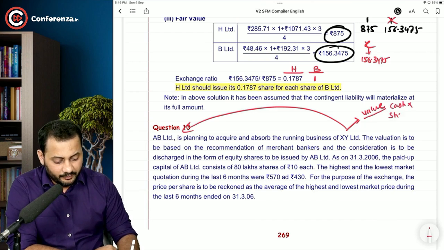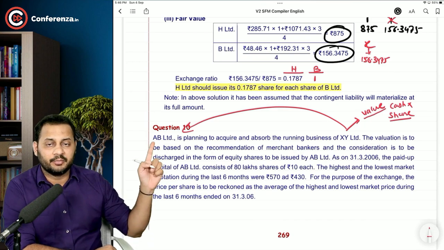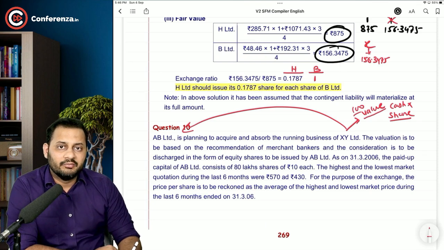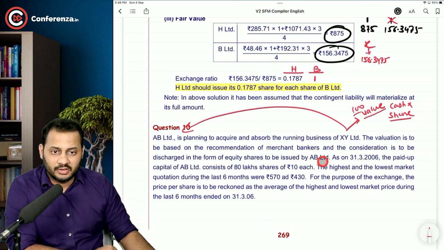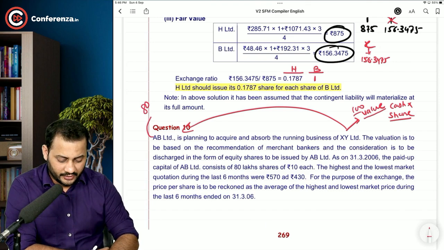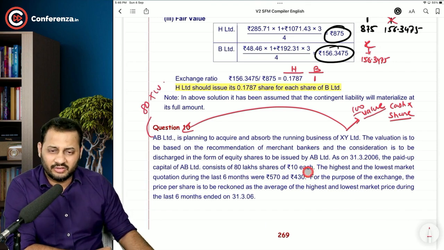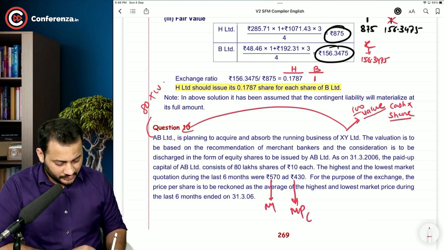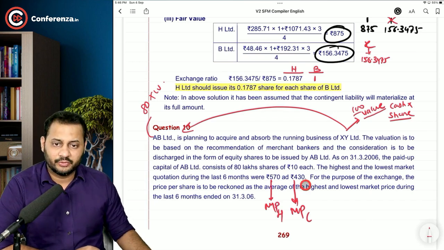cash. We will give them shares in our company worth that much value. So if 100 crore becomes payable to that company, we will give them shares of 100 crores in our company. Is to be discharged in the form of equity shares. The paid up capital of AB Limited consists of 80 lakh shares of 10 each. So this is the data related to the acquirer, 80 lakh shares of 10 each. As such, not that relevant, I think. The highest and the lowest market quotation during the last 6 months were 570 and 430. So this is the market price. This is the lowest market price and this is the highest market price during the last 6 months.